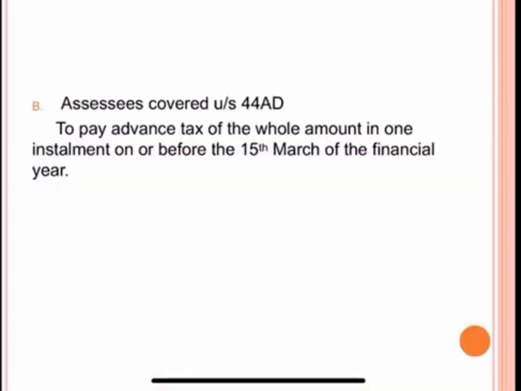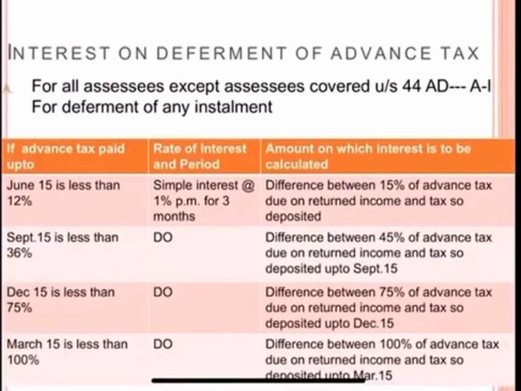Now the assessee covered under section 44AD. Actually 44AD is a presumptive taxation scheme. So there are certain clauses for the assessees who have chosen this tax, for example, one clause is that gross receipts should not be more than 2 crore. There are many clauses. So if they have chosen this tax, section 44AD, they will have to pay advance tax of the whole amount in one single installment on or before the 15th March of the financial year.